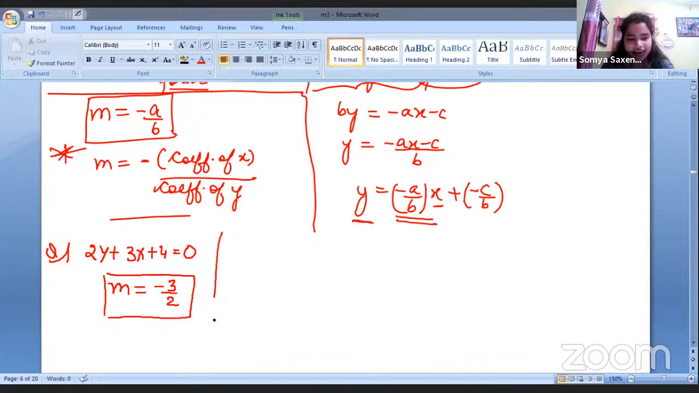So here, instead of finding out this whole thing, we can know that we have to do the negative of coefficient of x, which is 3, divided by the coefficient of y, which is 2, right? So we get the m quickly, like in seconds, instead of finding out this relation first and then doing all that, right? So this is the way we can do it.